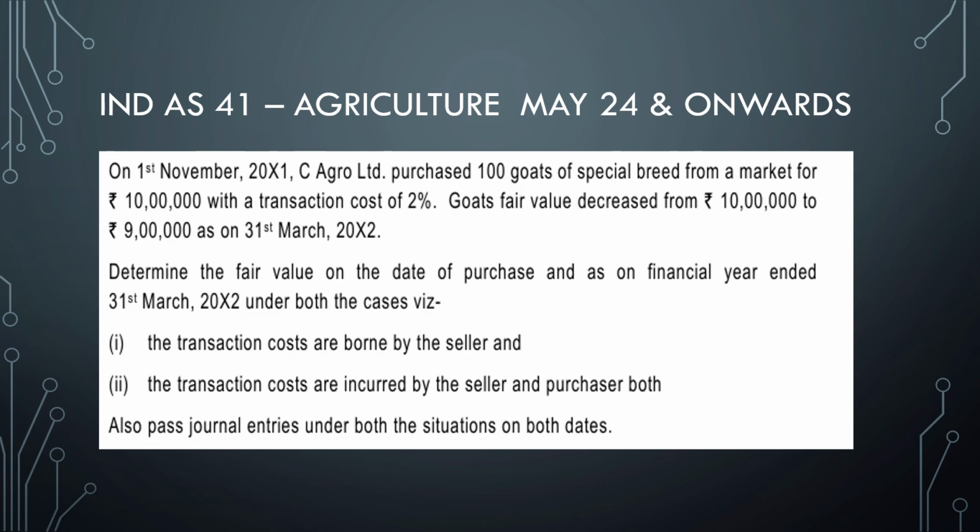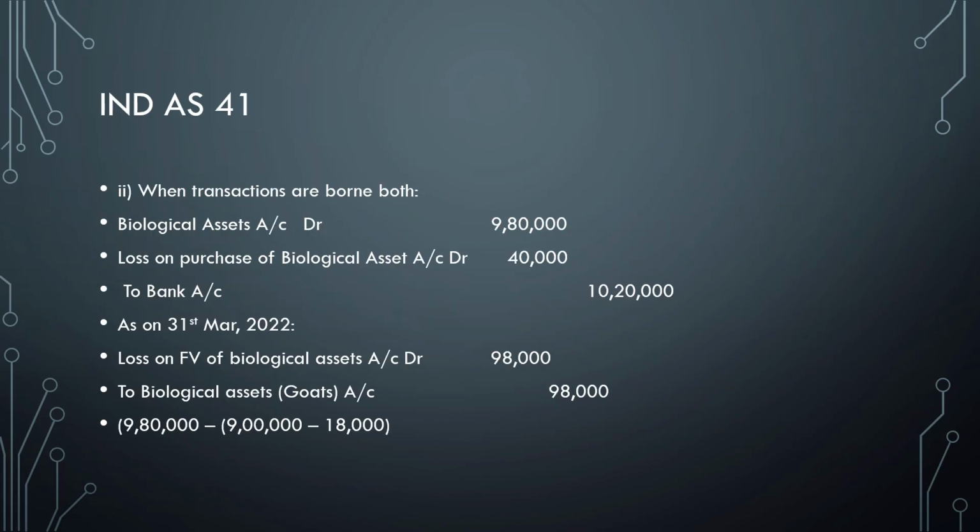Write it in the question paper itself, so that you don't miss out when making the computation. Because what many candidates do is, at the time of purchase, they will deduct this 2%, but by the time of sale, they will miss out on this. So what they end up doing is 9 lakh 80,000 minus 9 lakhs. So they lose. Honestly, 1 or 2 marks will be lost here.